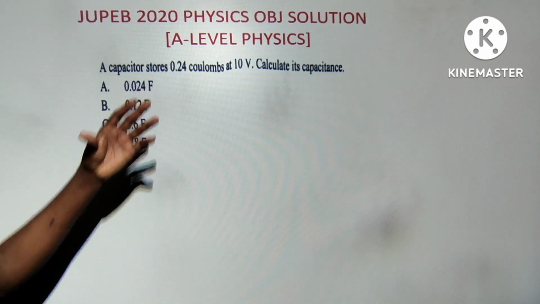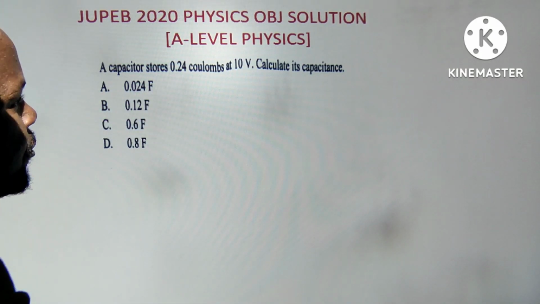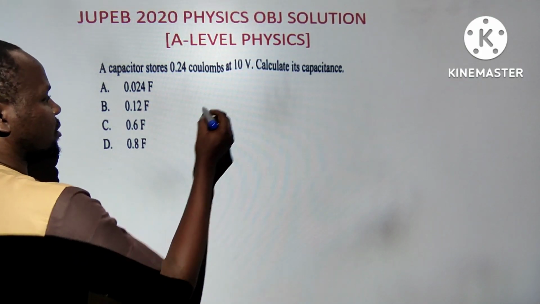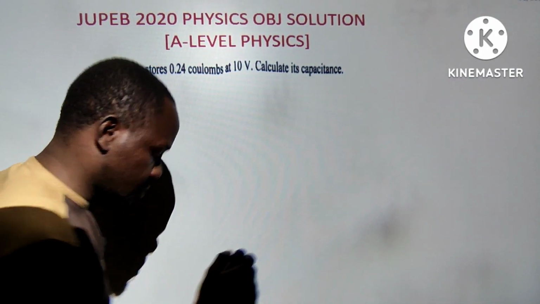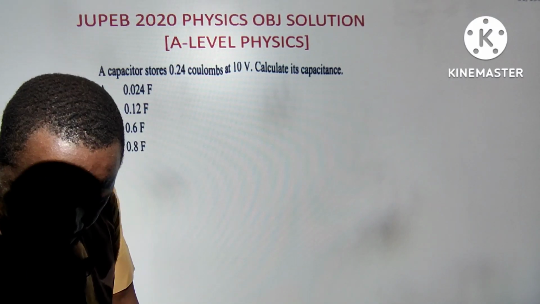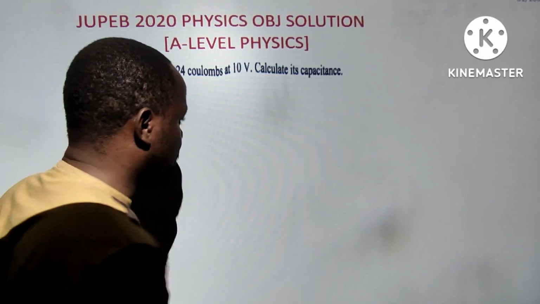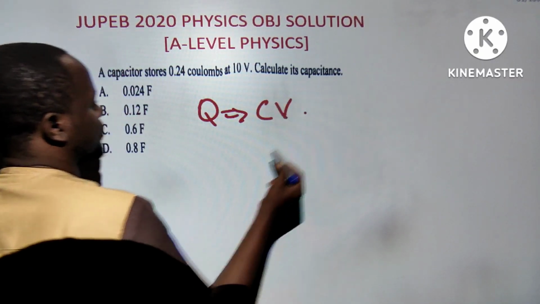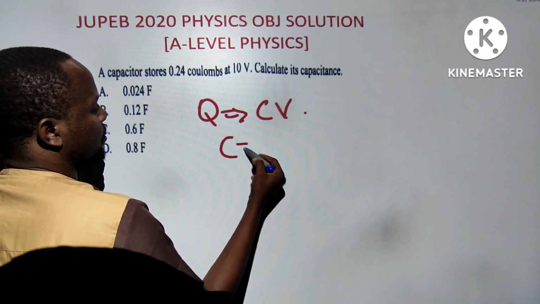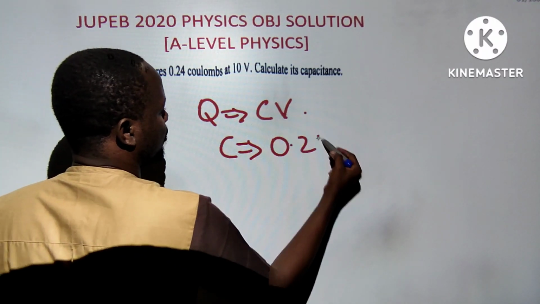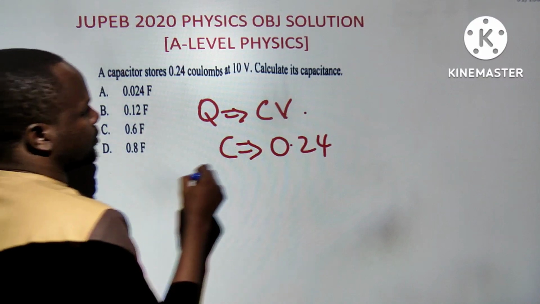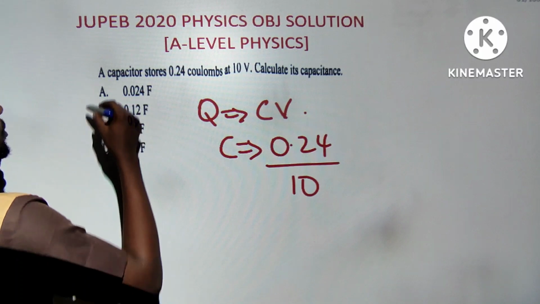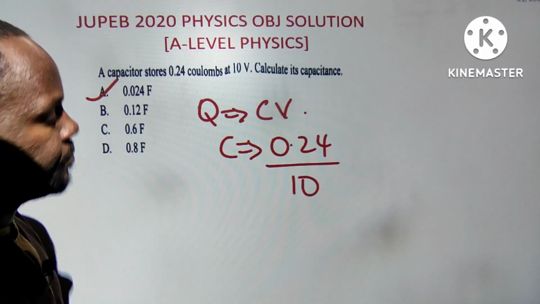A capacitor stores 0.24 coulombs at 10 volts. Calculate its capacitance. Everybody should be able to do this. The capacitance of the capacitor is given by Q equals CV. From that, you should be able to do it very well. If Q equals CV, you are looking for C, so you just divide the two: 0.24 divided by 10. I don't think this is something nobody can solve. The next one.